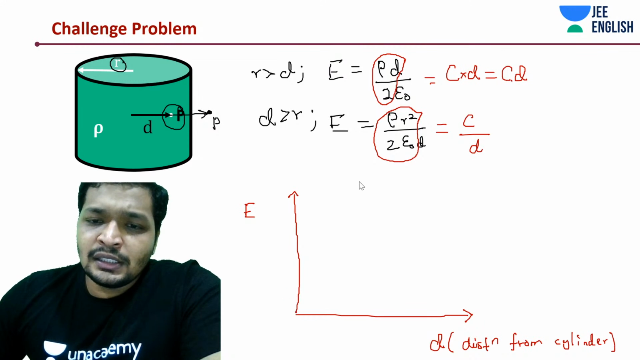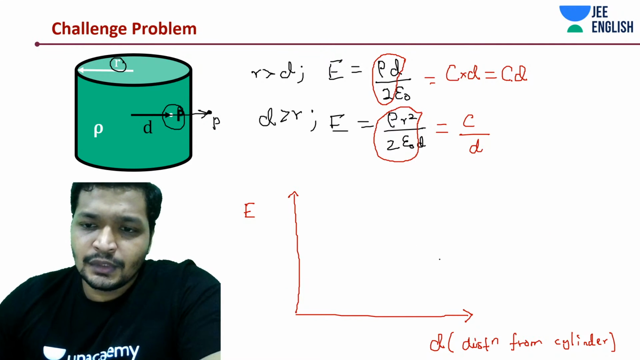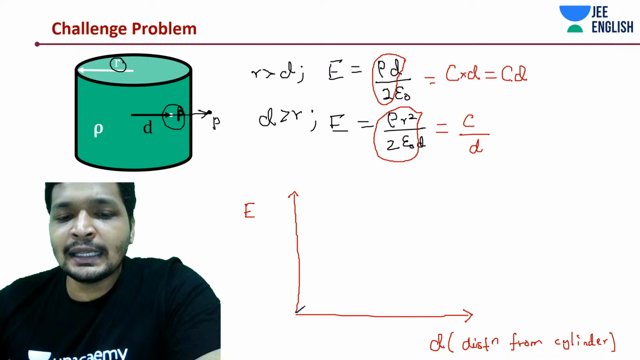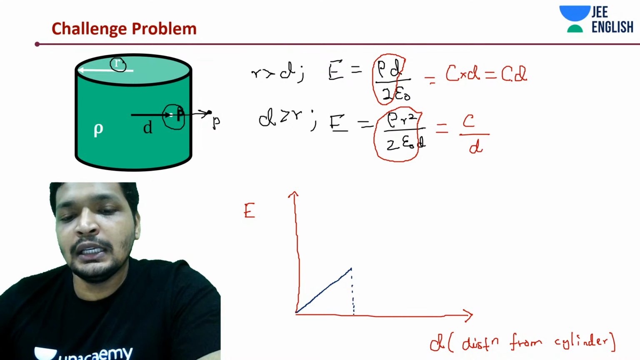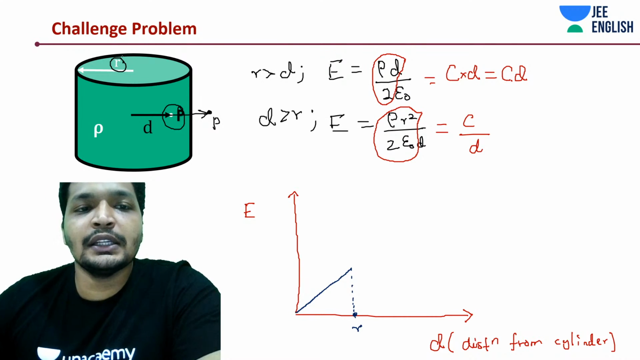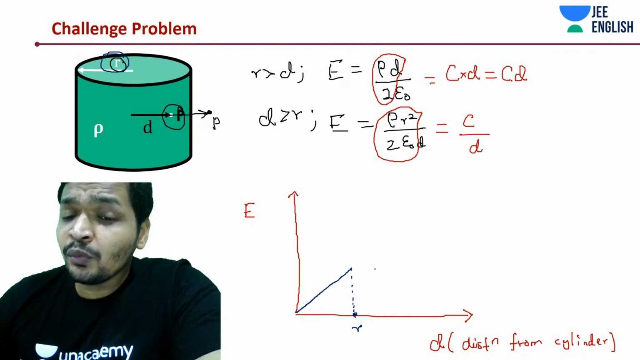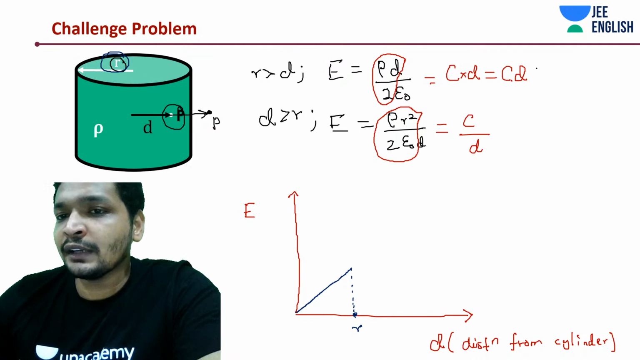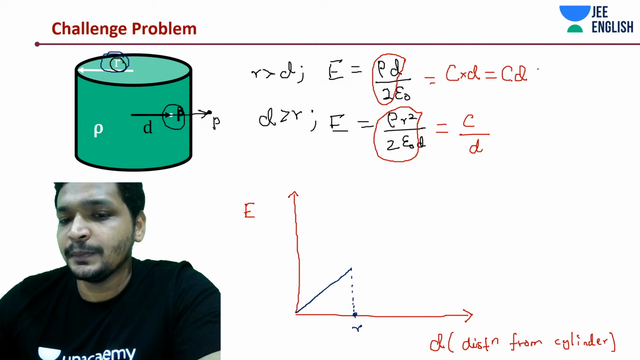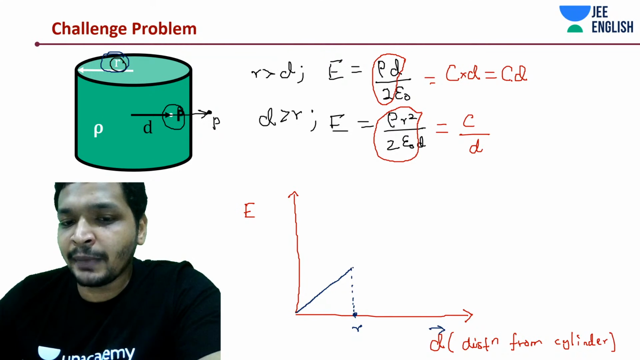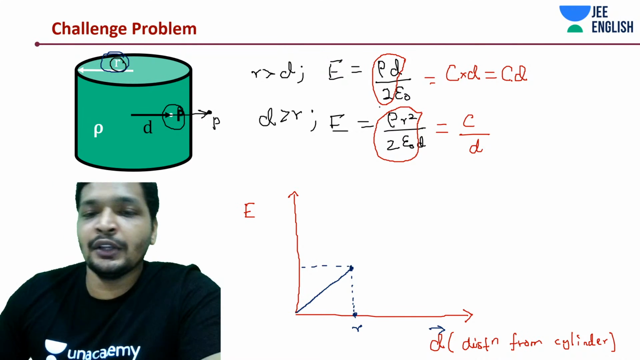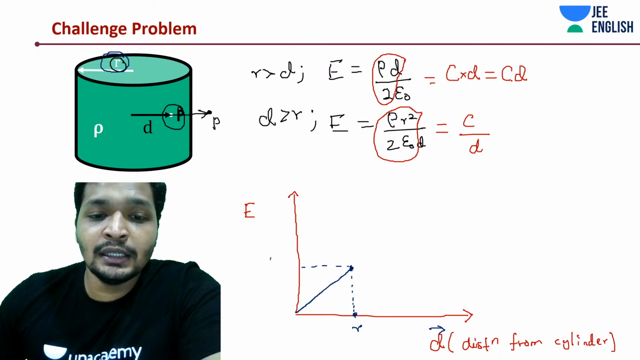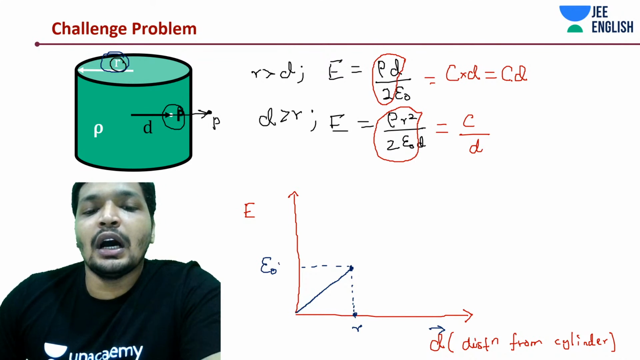So the electric field is just 0, and it increases linearly up until a certain point. What is that point? D is equal to R, which is the radius of this cylinder. The electric field is increasing with distance D, and reaches a maximum. What is the value of the maximum? Simply substitute D is equal to R.